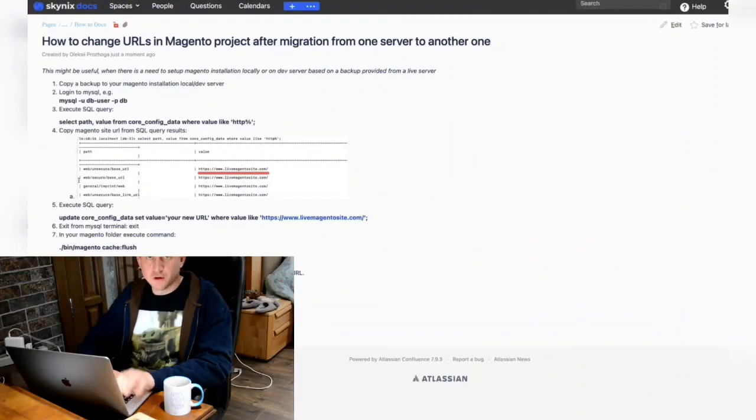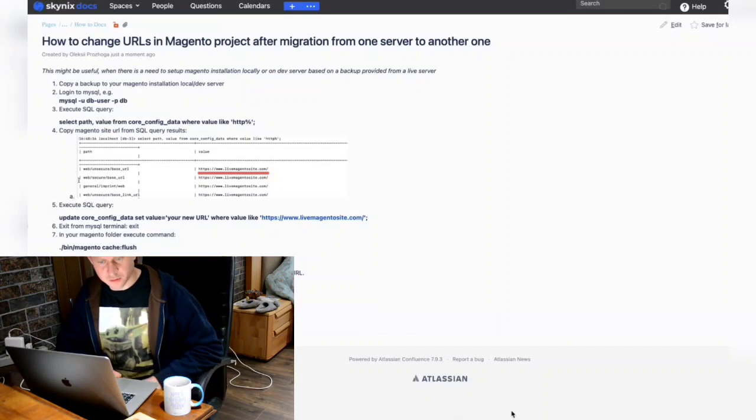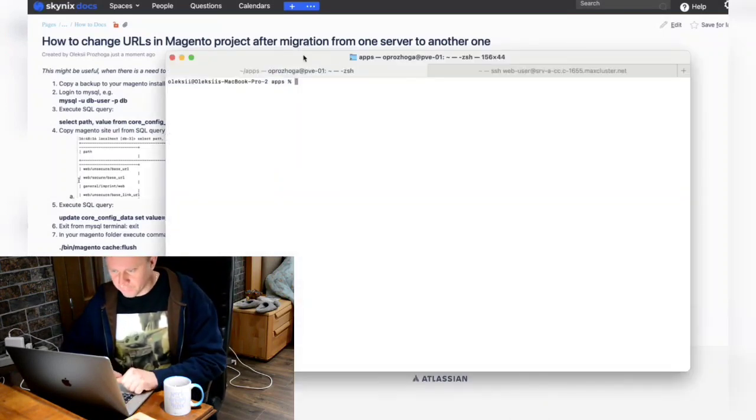Then you copy the database dump to your database, and you need to change URLs so that the website will work on your local installation and won't redirect to a live site. Okay, here is what I do. I have prepared some manual and I will show how I do it.